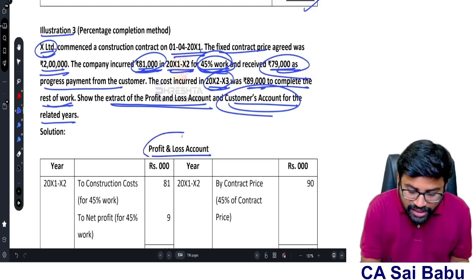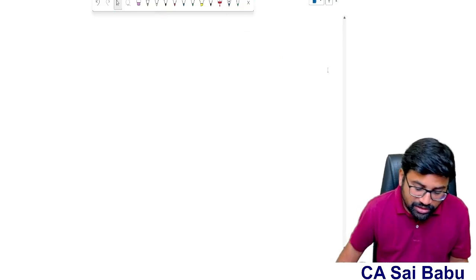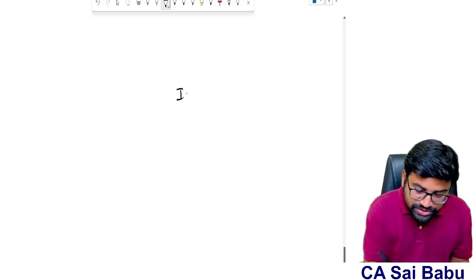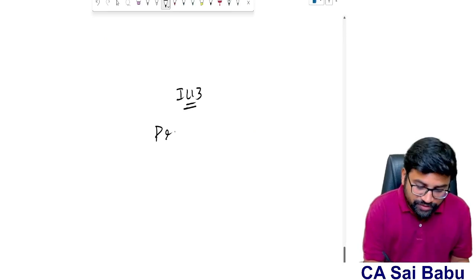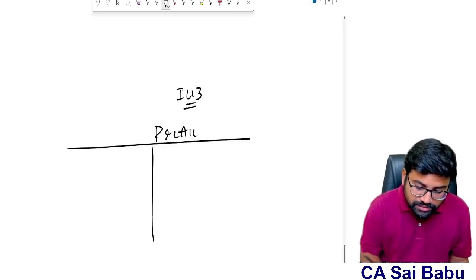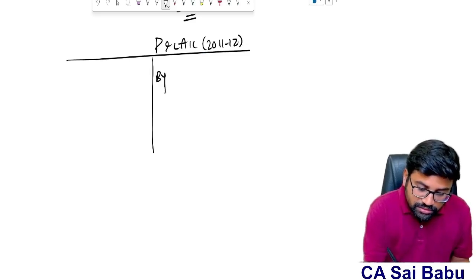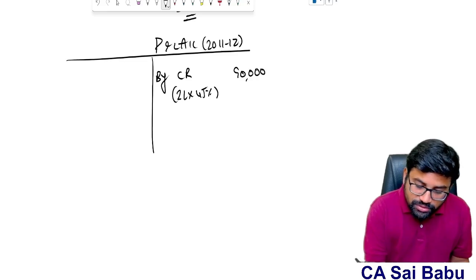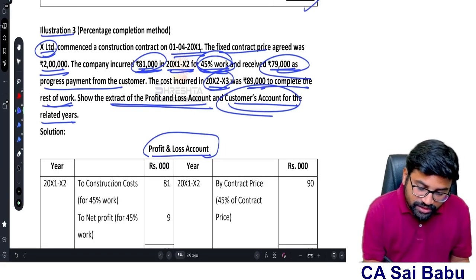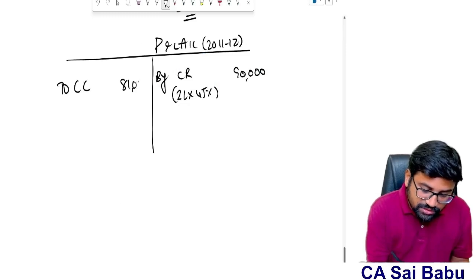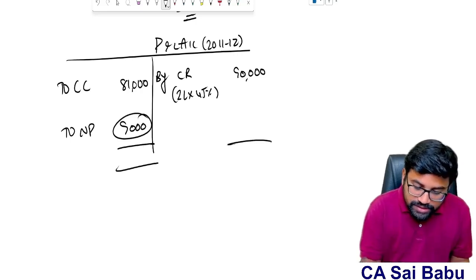Like that. So the P&L account, if you prepare, sir, how are you going to prepare the P&L account in this case? Very simple, for illustration 3. So the P&L account, if I prepare, only extract. Simple, sir. And this P&L account is for the year 2011-12, sir. For 11-12, contract price or contract revenue is 2 lakhs into 45%. So 90,000 is the revenue. And what is the contract cost in the first year? 81,000, sir. So therefore, what is the net profit, sir? 9,000 in the first year. This is the first year, sir.